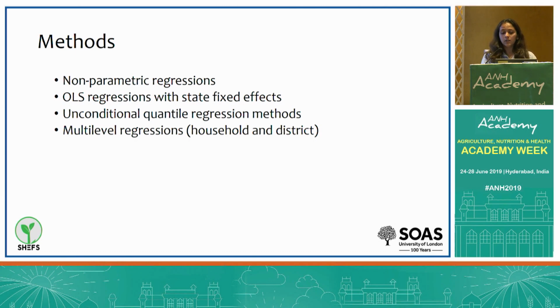So for instance, it is likely that the association between increased wealth and fruit and veg consumption for those currently in the bottom 10% of the intake distribution will be different from those in the middle or those in the top 10%. And we use a smaller sample to carry out exploratory analysis between district level infrastructure variables and fruit and veg consumption and estimate a multi-level model comprised of two levels, household and district.